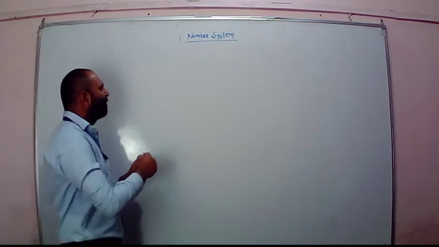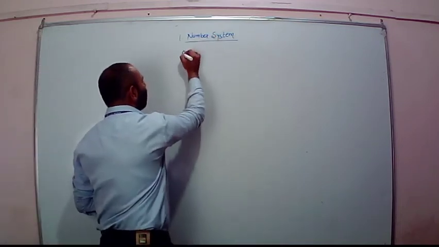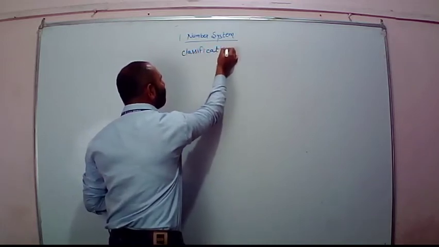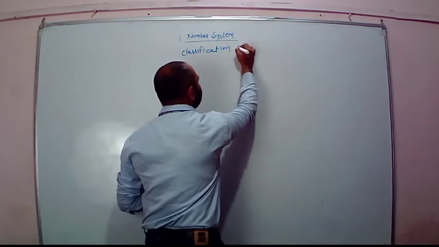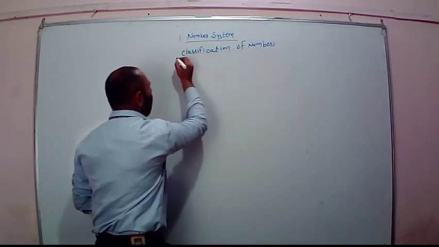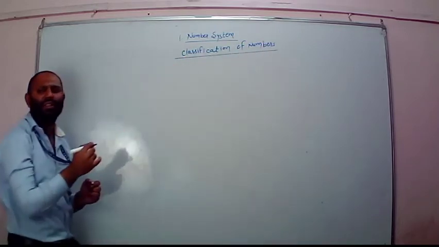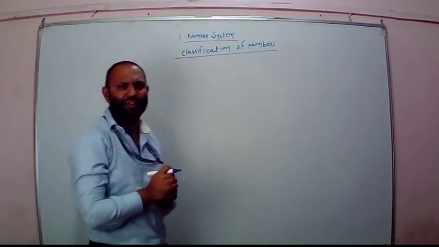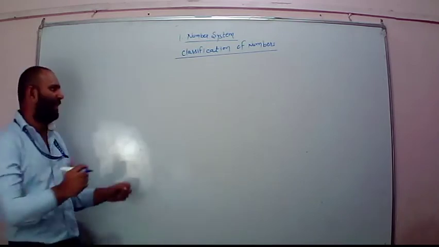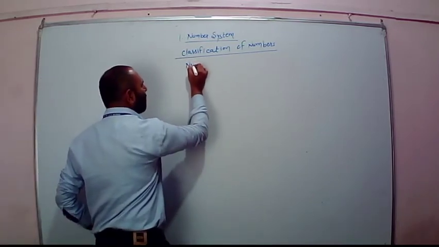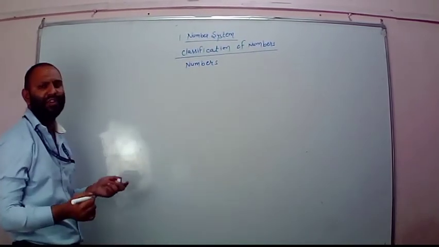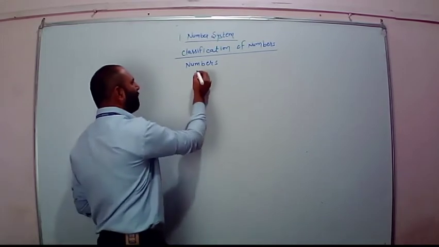Now, first of all, we'll go with the classification of numbers, that you can see on the slide. When we discuss this slide thoroughly, each and every number we will discuss thoroughly. Correct. So see here what it says. How can we classify the numbers? This is one of the ways. It is not the only possible way. There are many possible ways that you will find out, but this is one of the possible ways.